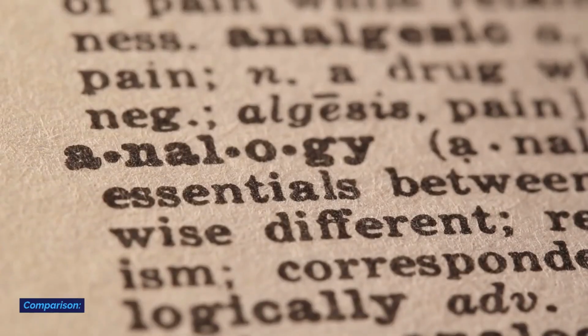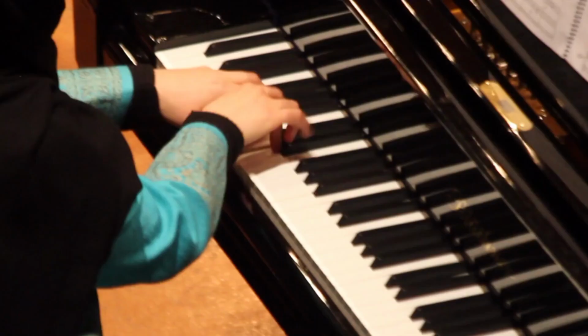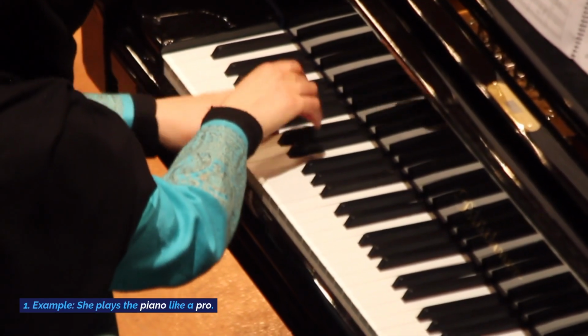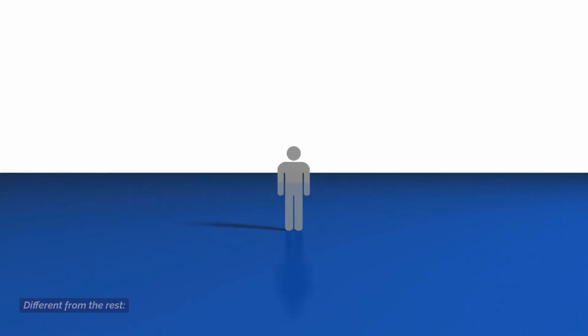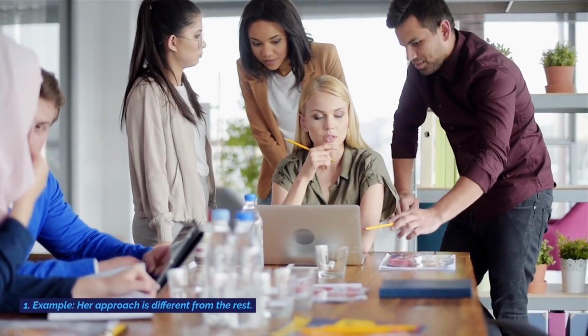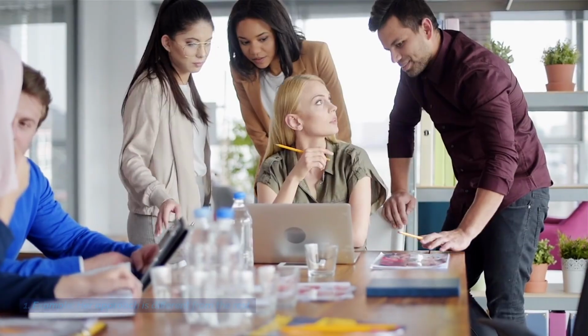8. Comparison. Like a pro. Example: She plays the piano like a pro. As tall as a tree. Example: The basketball player is as tall as a tree. Different from the rest. Example: Her approach is different from the rest.